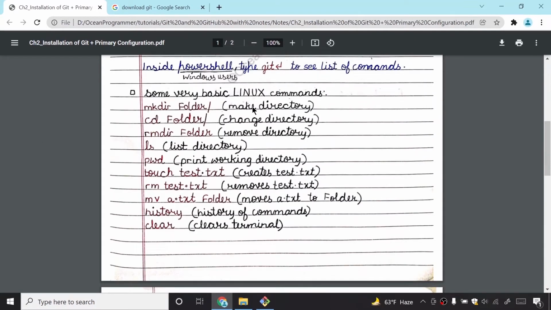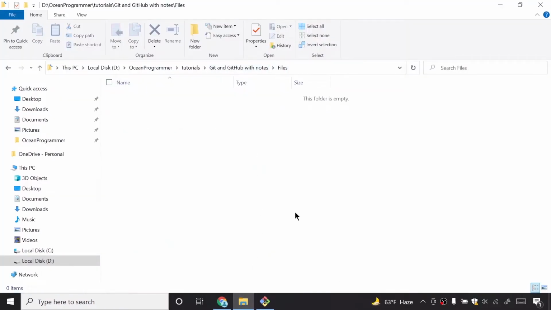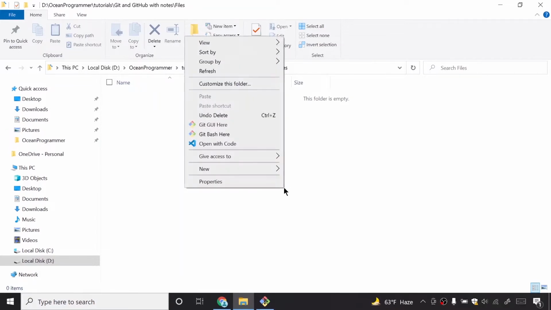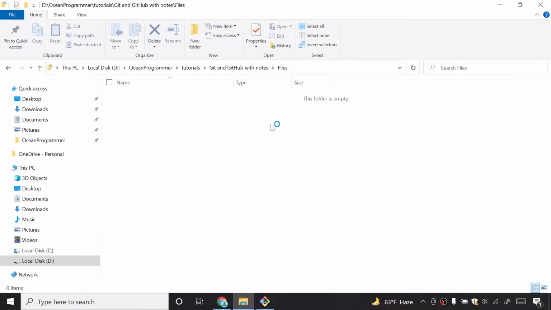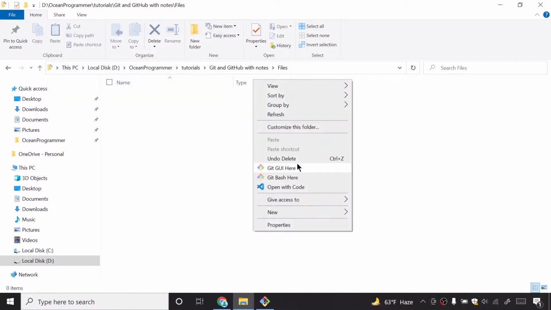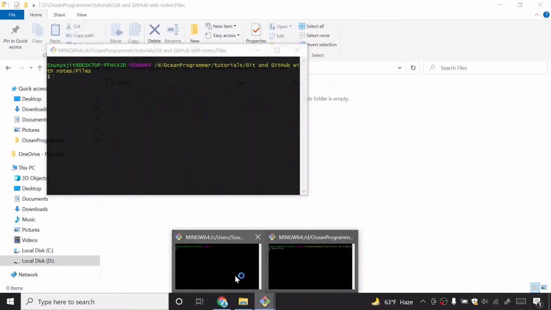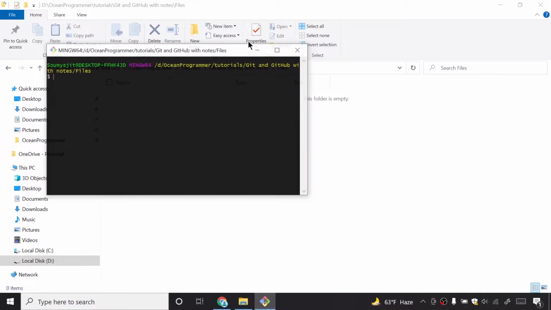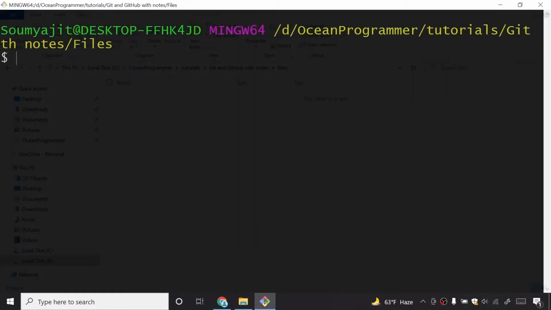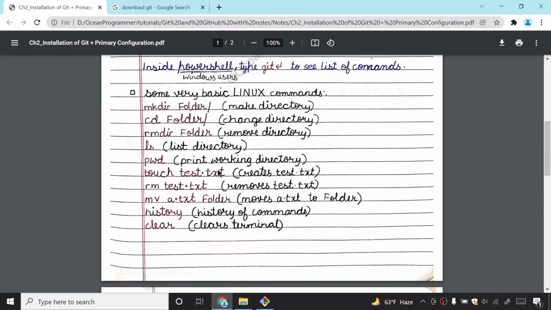Mkdir folder means make directory. I will now show it in practical. I will just click on this files folder. Now I will tell you something. If I right click now, it is showing me Open Git GUI here. If I click on GUI, it provides me a graphical user interface, which I have discussed before also, but I want to use bash, so I will click here, and then Control plus mouse wheel to zoom in.